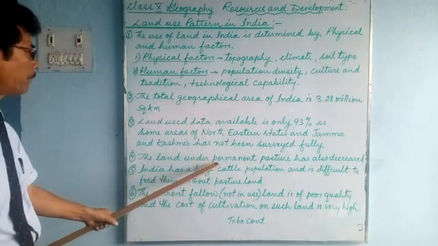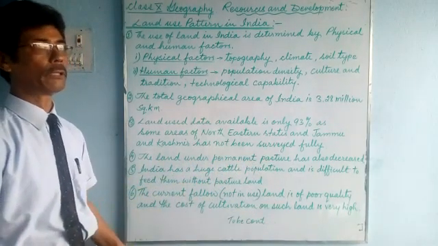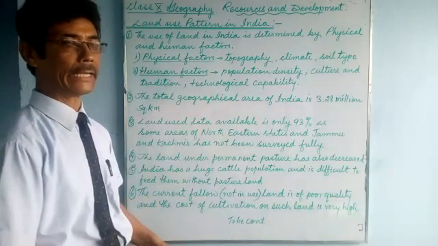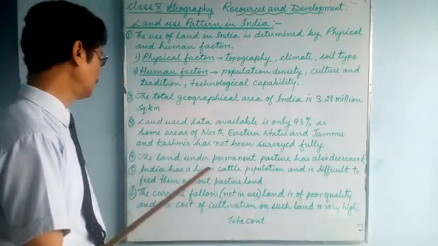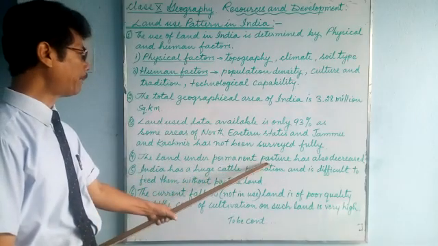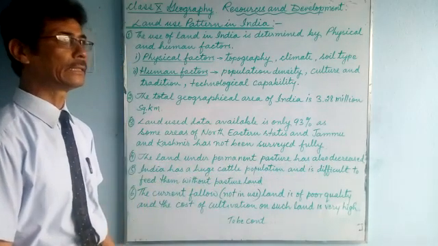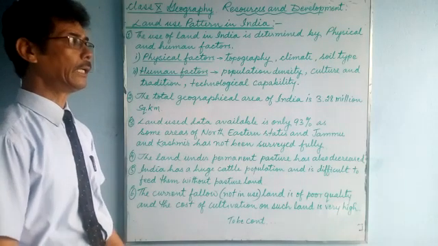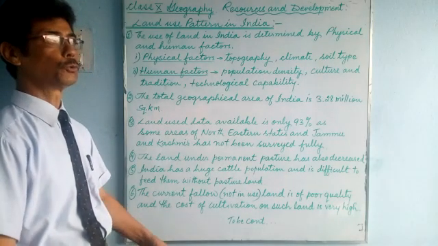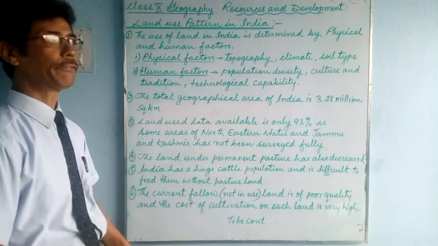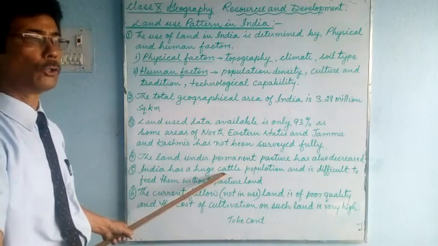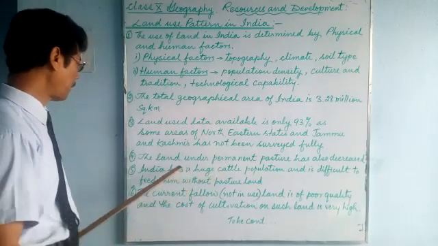Now the land under permanent pasture, where domestic animals graze, is called pasture land. The land under permanent pasture has also decreased. You know that in India there is a huge population of cattle, meaning domestic animals such as cows, buffaloes, goats and so on.